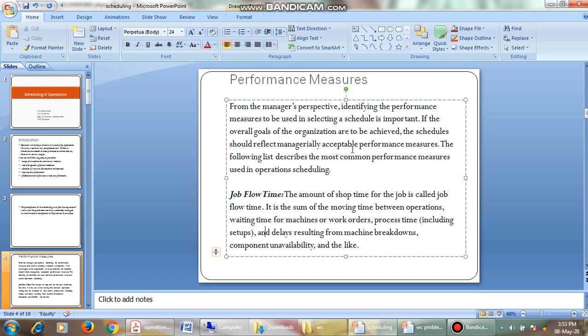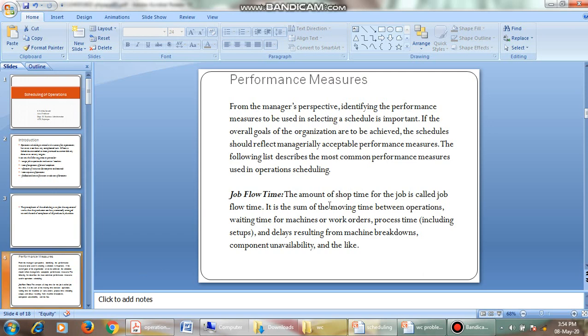We will finally add up all the times, that is machine timing, flow time, process time, machine breakdown time, unavailability time, and all this, and finally we will calculate the job flow time. Job flow time is nothing but the sum of all the activities from the starting point to the ending point, which include delays also. We call it job flow time.